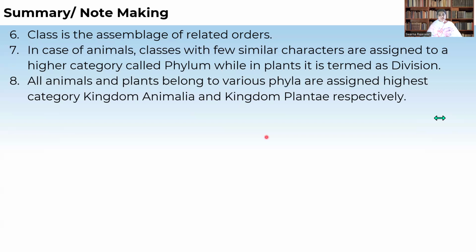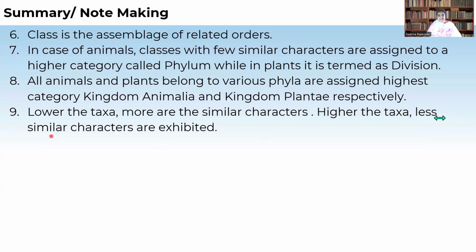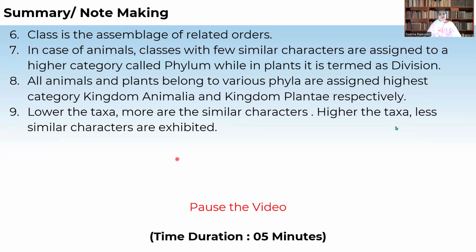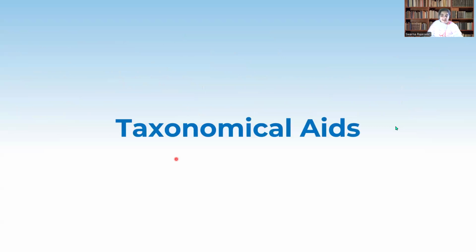All the animals of different phyla are kept in the kingdom Animalia. And the lower the taxa, the more the similar characters; the higher the taxa, the fewer the similar characters exhibited. So this is about the taxonomical hierarchy. Now coming to the taxonomical aids, I will discuss this in our next video.